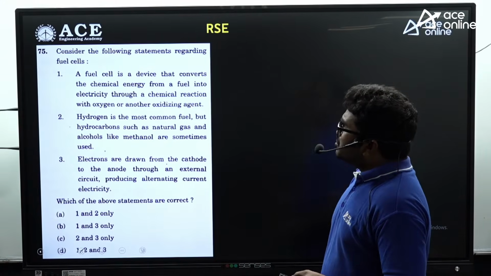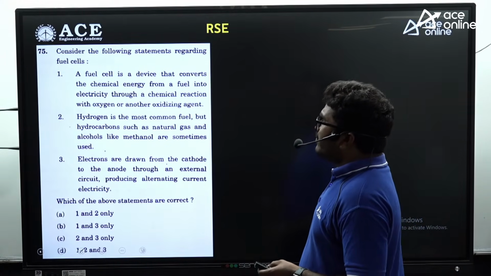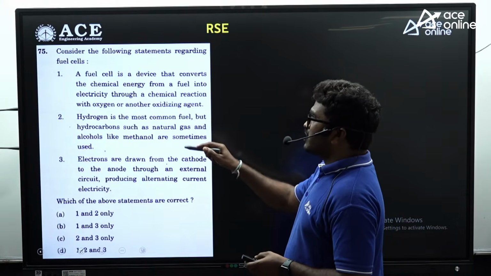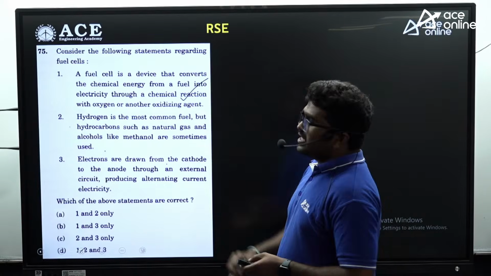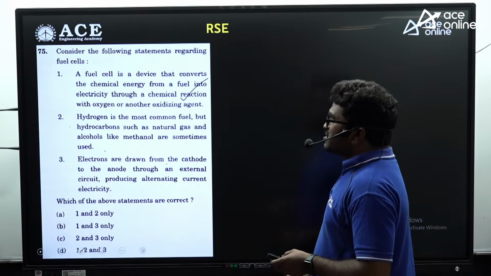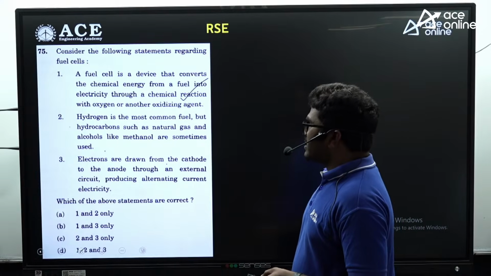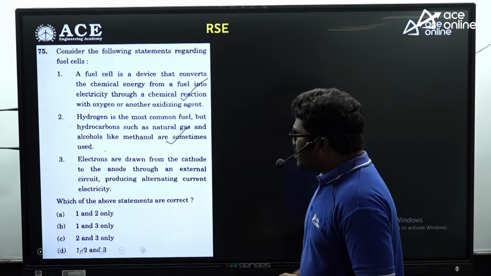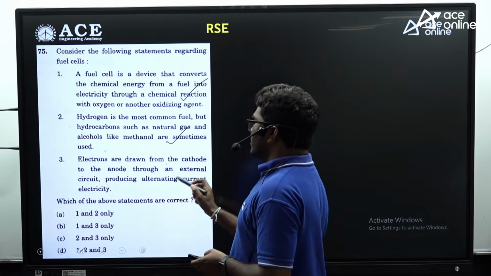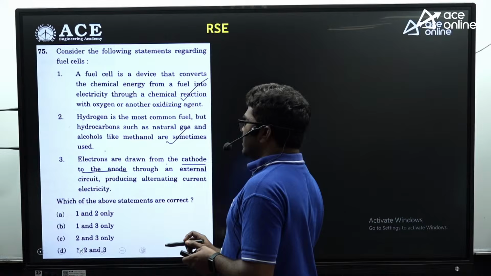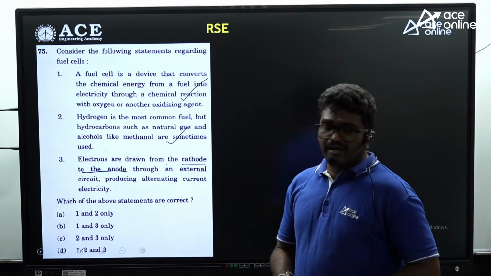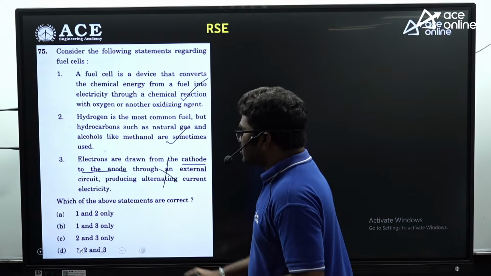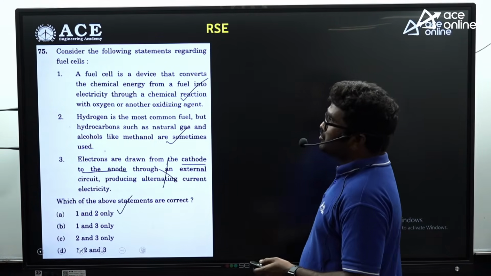Now, this question is related to the fuel cell. A fuel cell is a device that converts the chemical energy from a fuel into electricity through a chemical reaction with oxygen or another oxidizing agent. So this statement is correct. Hydrogen is the most common fuel, but hydrocarbons such as natural gas and alcohols like methanol are sometimes used, correct? And electrons are drawn from cathode. Here one important thing: electrons are drawn from anode to the cathode, not cathode to the anode. So this statement is not correct. So 1 and 2 are correct. So A is the correct answer for this question.